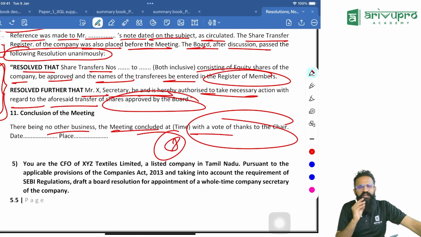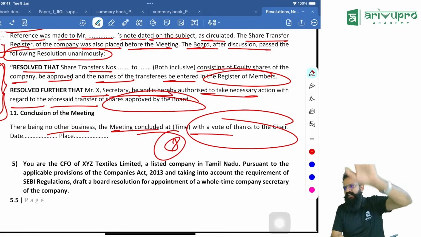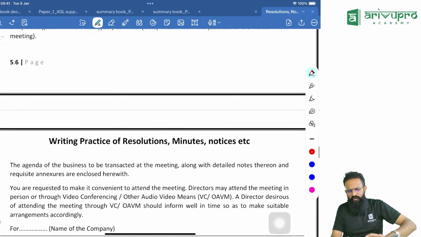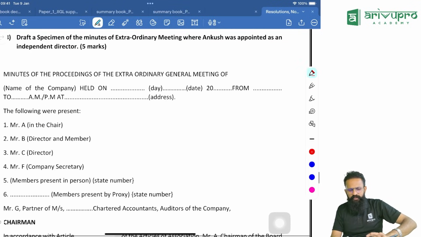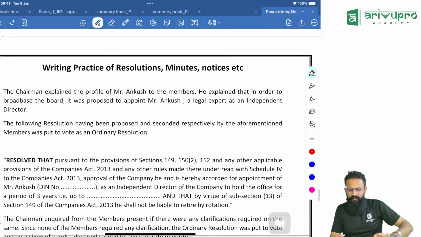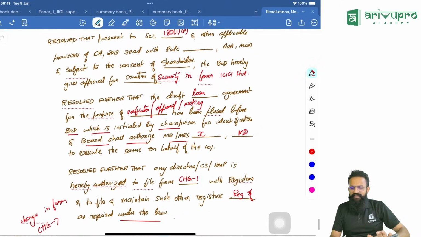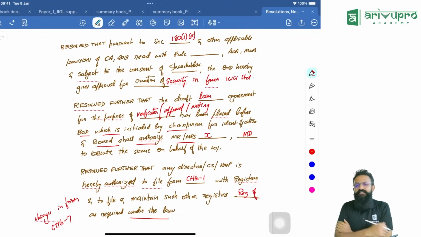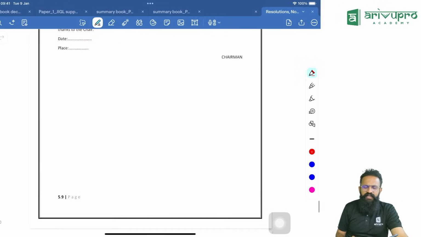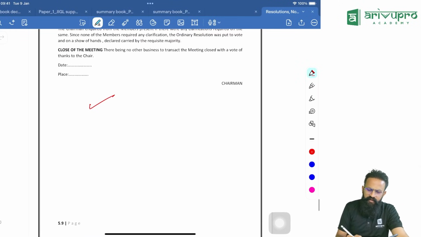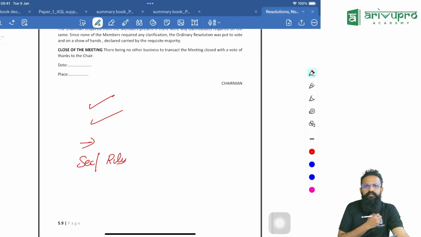All of you are getting the point. So these are the three things that can be asked: resolutions and minutes. If you want, I'll tell the team to upload this. What you do, go through this, try to put this resolution, practice this in this way. See if it works for you or not. Always remember, when I'm writing a resolution, first I'll write the type of meeting, the type of resolution and what was decided. Here I'll use sections or rules, and accordingly, whatever is given in the section, I'll write that.